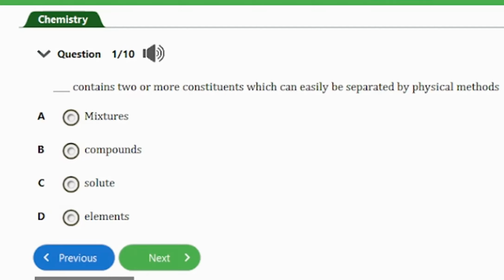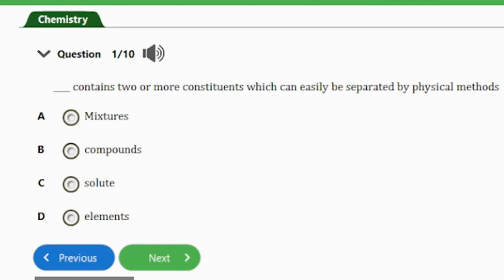In today's video on our JAMB Chemistry exam revision series, we have these 10 JAMB repeated questions to answer on the topic separation of mixtures and purification of chemicals. So guys, ensure to stay till the end of this video as this video will be very helpful. So let's start with the first question.